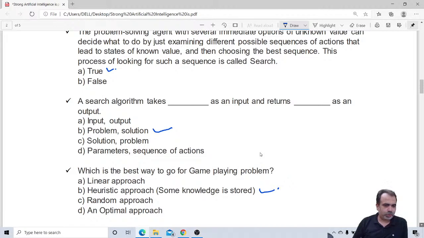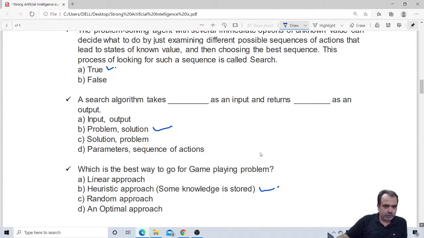Asif Khan said D, optimal approach. No, no, not optimal approach. For a game playing problem, definitely it is a heuristic approach. Just remember this, this is an important question. Optimal is if you want to win. Optimal approach is the answer if they say you have to win it. If you want to try to win it, then your answer would be D. But what is the best way to go in game playing? For a game playing problem, it must be heuristic. You should have some knowledge about that game. I think you all understand this.